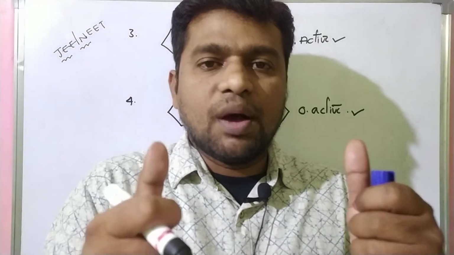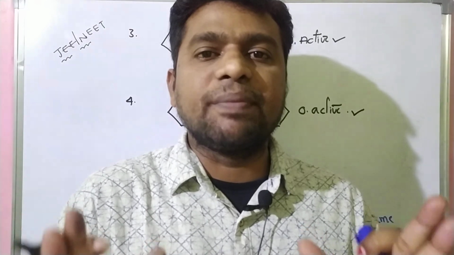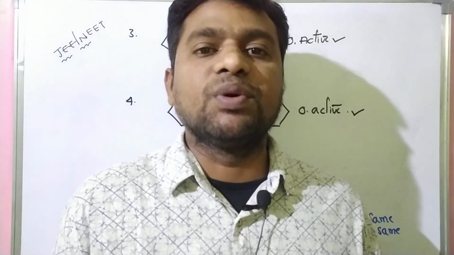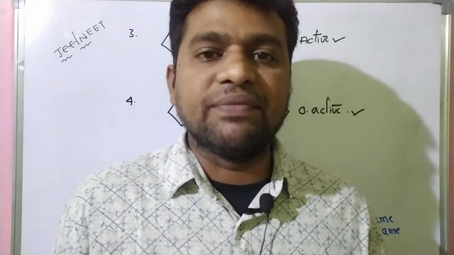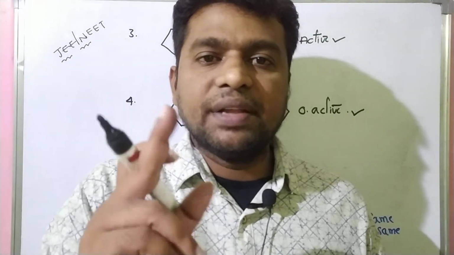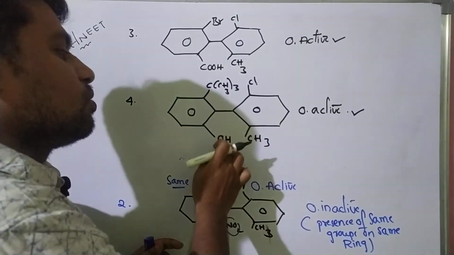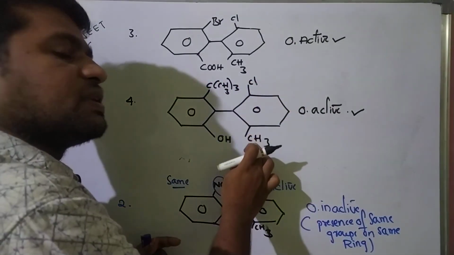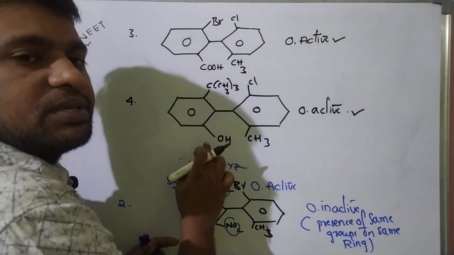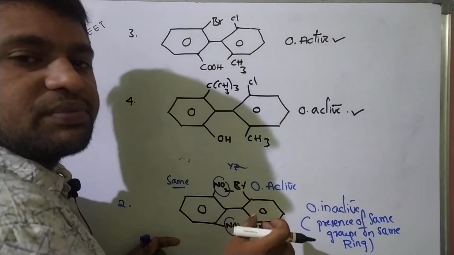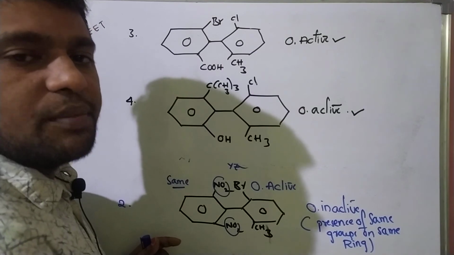Okay, students, so for optical isomerism in biphenyls, the main requirement is that the molecule must be asymmetric in nature. An asymmetric molecule means the four ortho positions of biphenyl must carry bulky groups, and the most important requirement is that this group and this group must be different, and this group and this group must be different. Okay, students? A not equal to B. So when these two conditions are fulfilled, that biphenyl will definitely exhibit optical isomerism.